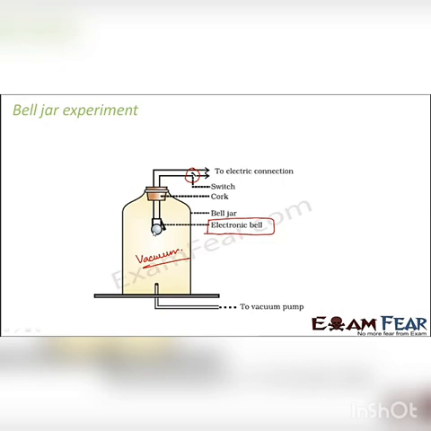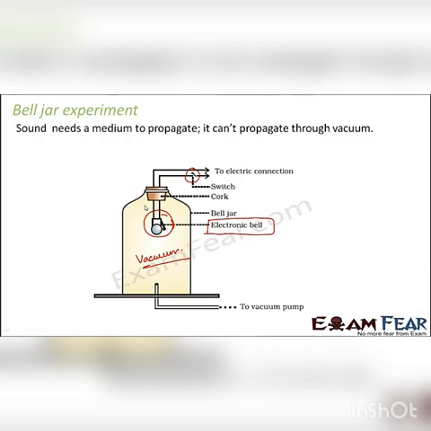But in this case, when you switch it on, the bell rings, but you are not able to hear it because it is all vacuum inside. So the sound is not able to travel from the source, from here. And that is why nobody is able to hear the sound of the bell. So this is a very popular experiment which proved that sound cannot travel through vacuum. And therefore sound needs a medium to propagate. And this medium could be a solid, it could be a liquid, or it could be a gas.